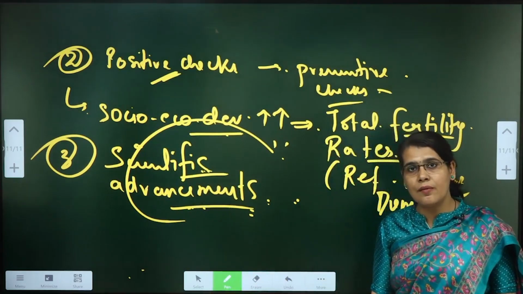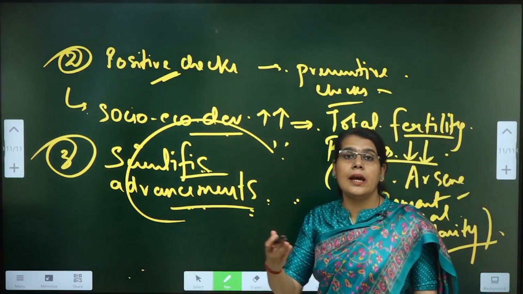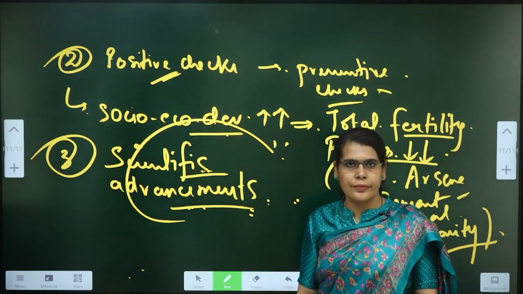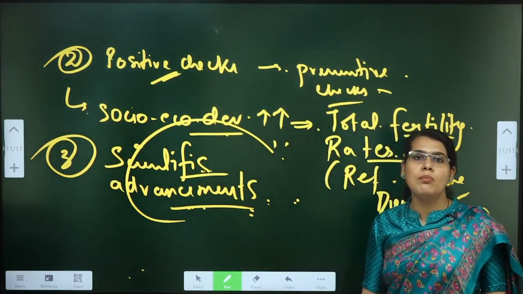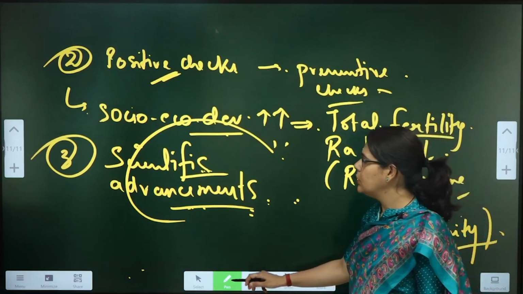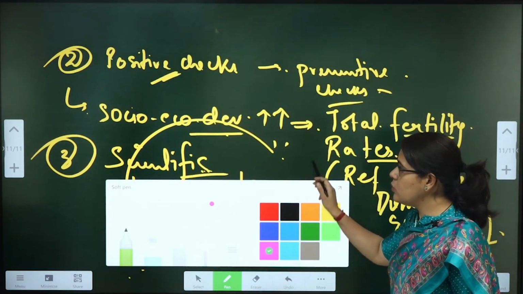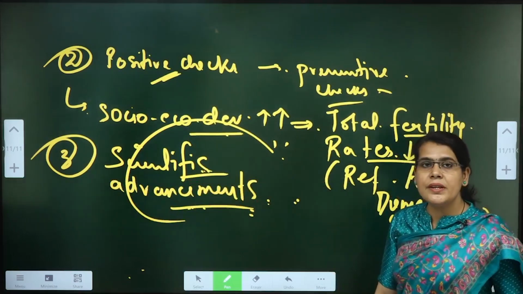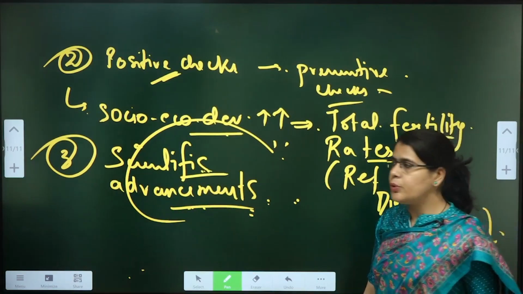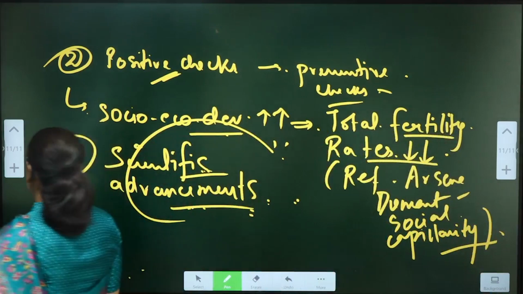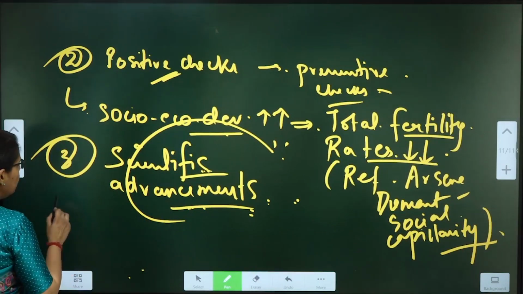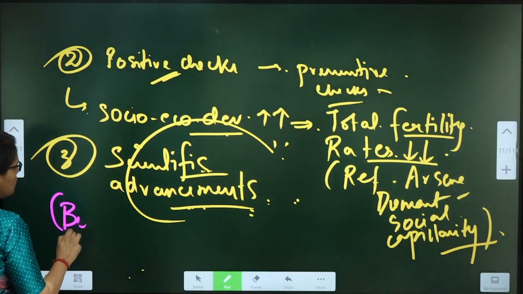An important point is that when we are talking about this idea, that there can be advancements in agriculture and scientific interventions, this was also questioned by Bossara. Okay, so write down. The more you do comparative analysis, the more marks you will get in the answer in the mains paper.